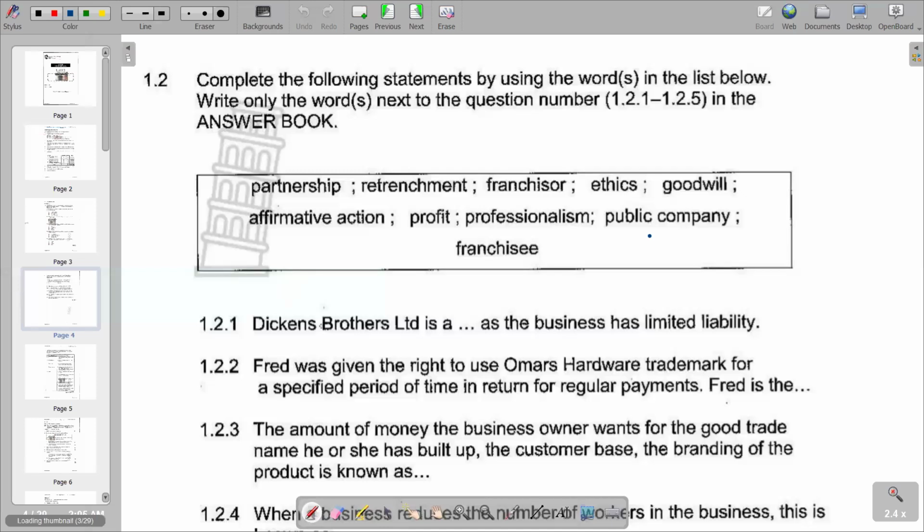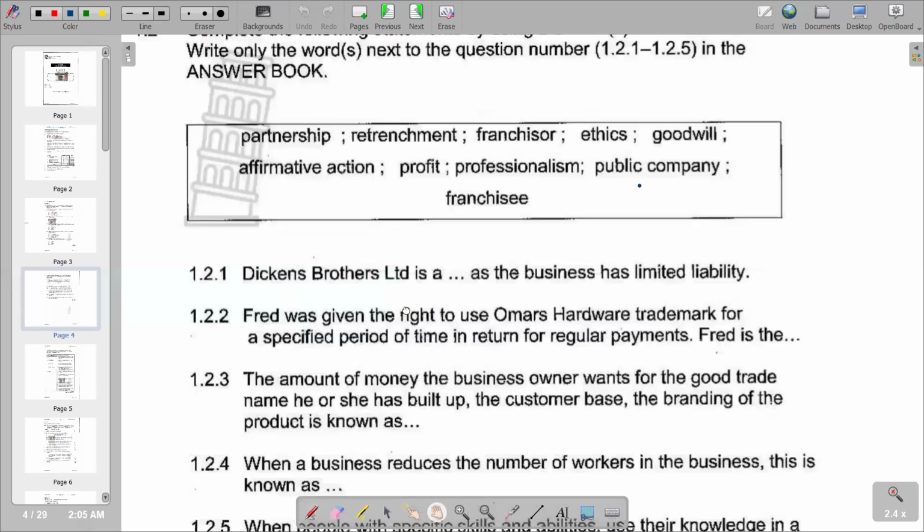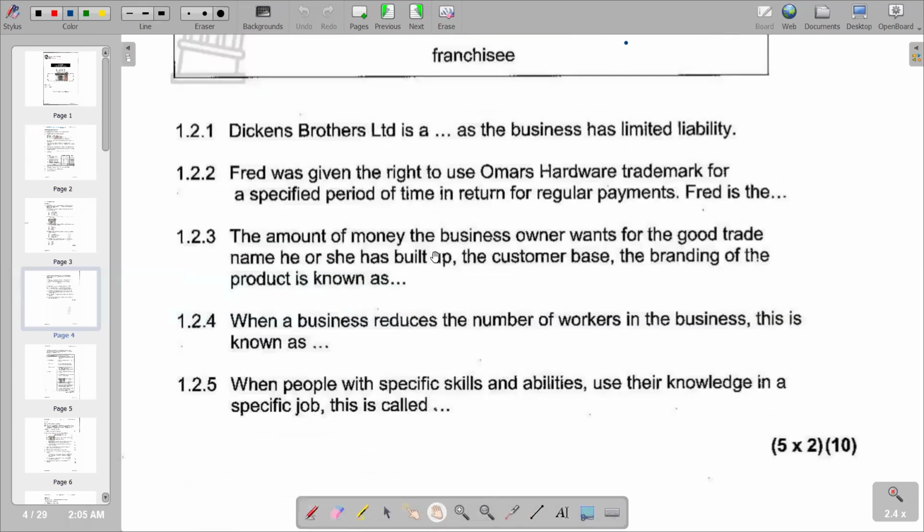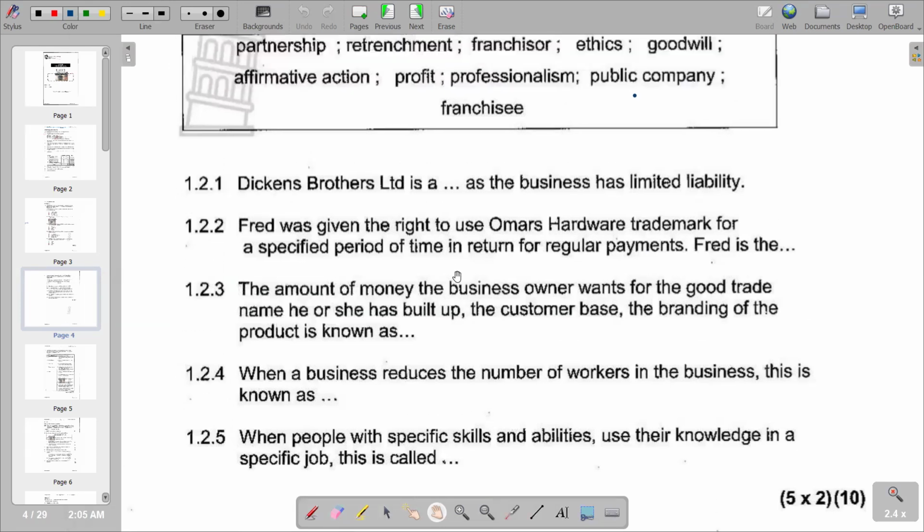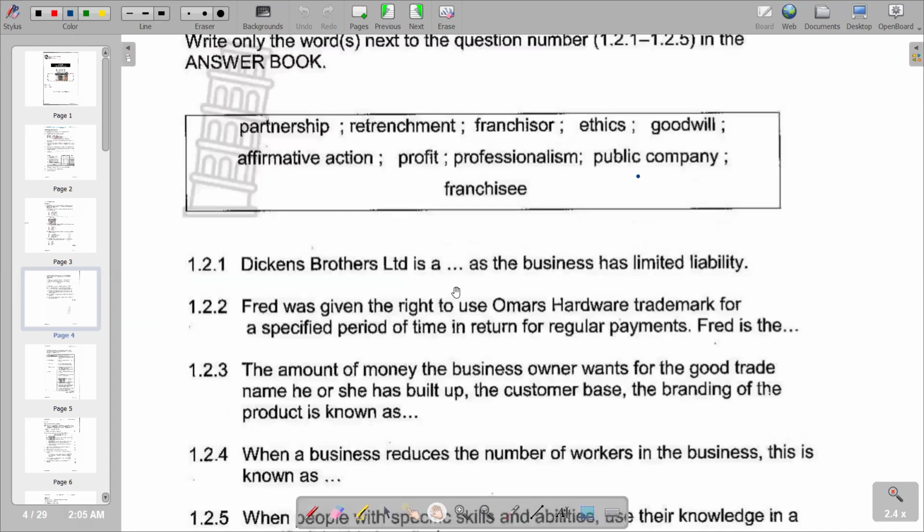And then we move on to the next part of our question, which is going to be 1.2.3, which says the amount of money the business owner wants for the good trade name he or she has built up, the customer base, and the branding of the product is known as. So according to the responses that we have there, we have got goodwill. Goodwill becomes the correct response that we have.